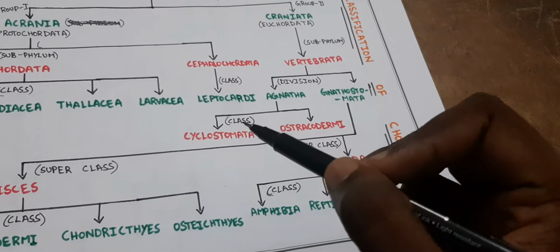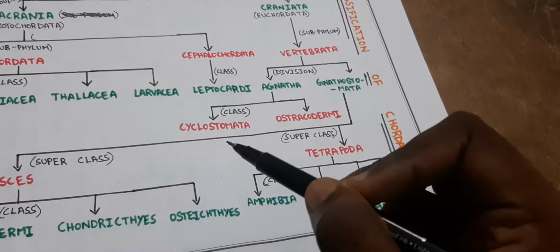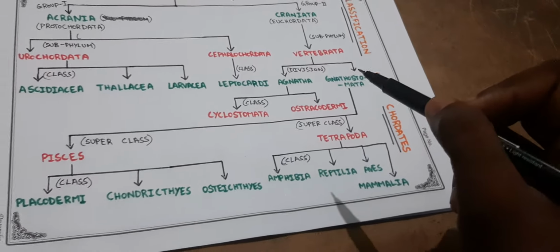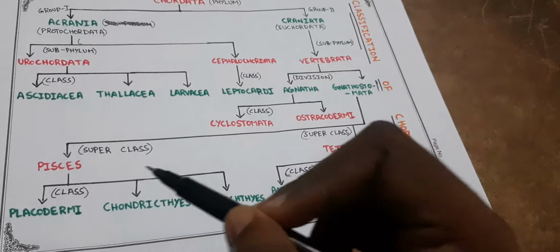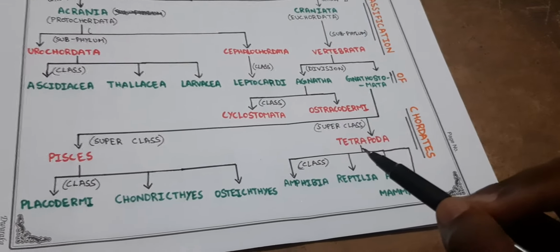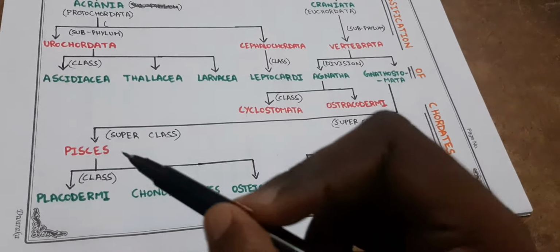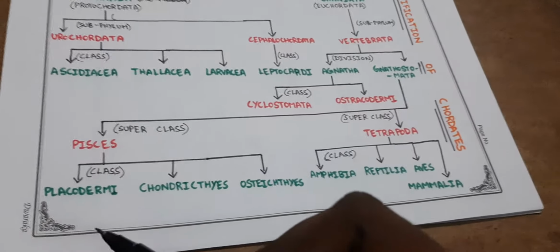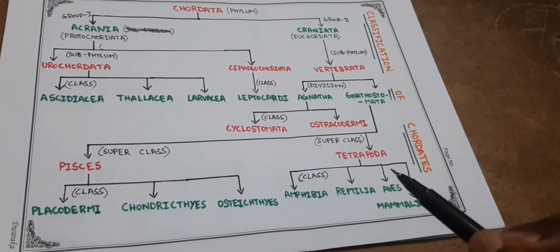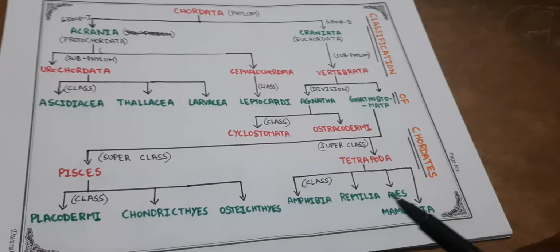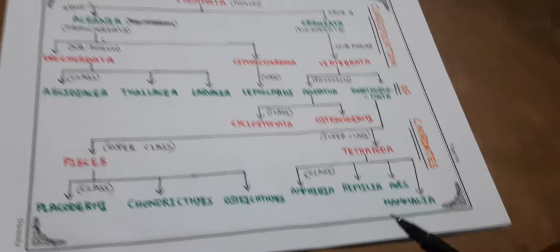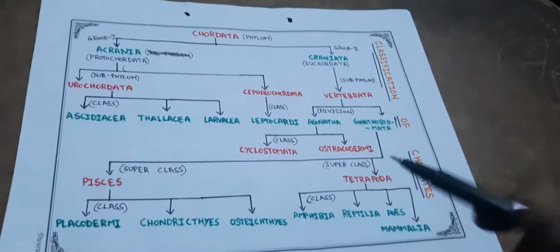Agnatha is divided into two classes, Cyclostomata and Ostracodermi. Gnathostomata is divided into two superclasses. First one is Pisces and the second one is Tetrapoda or tetrapods. Pisces is again divided into three classes, Placodermi, Chondrichthyes and Osteichthyes. Tetrapods is again divided into four classes. They are Amphibia, Reptilia, Aves and Mammalia. Okay, this is the outline classification of chordates.